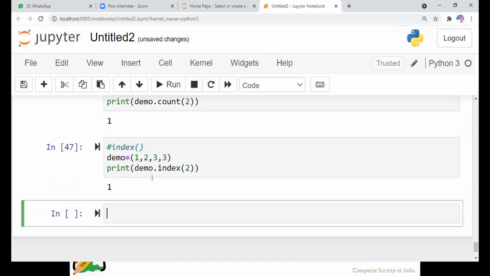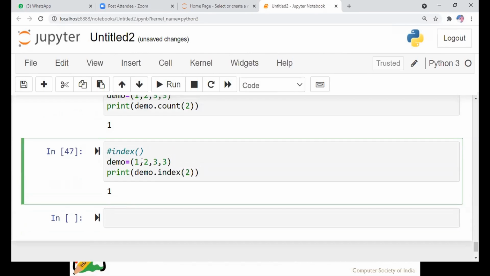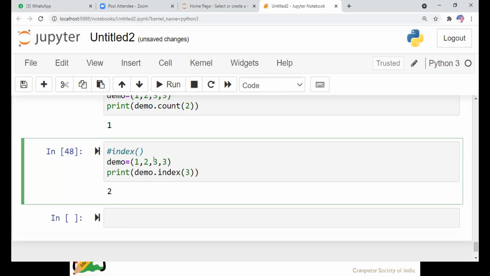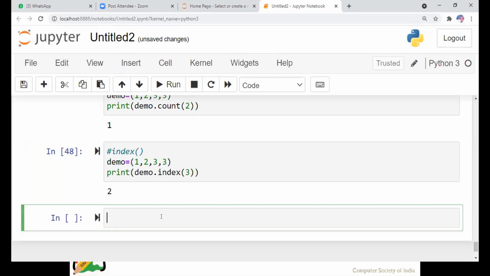See here, the index of element 2 was 1. If you want to know the index of element 3, it shows the occurrence that comes first. Similarly, we have already seen that we can also use it with a range.